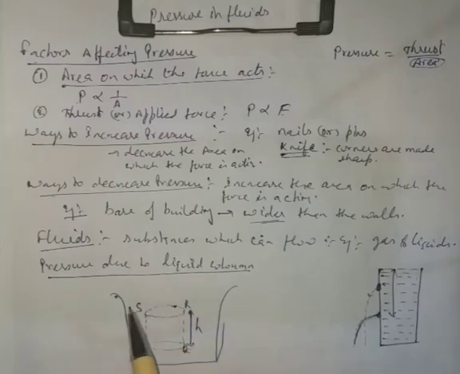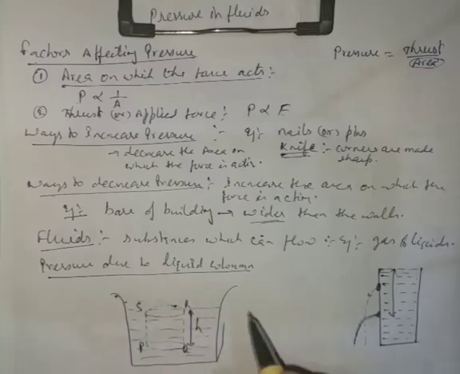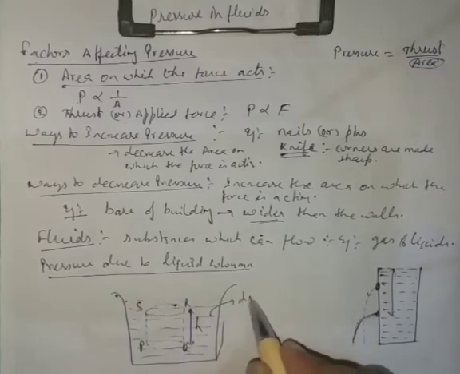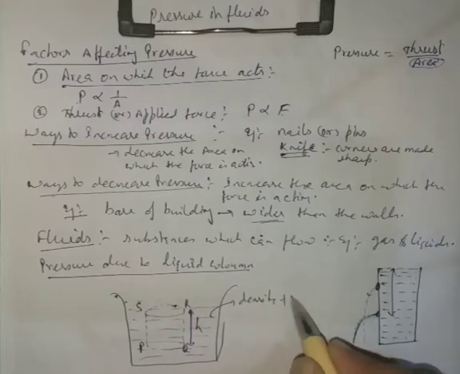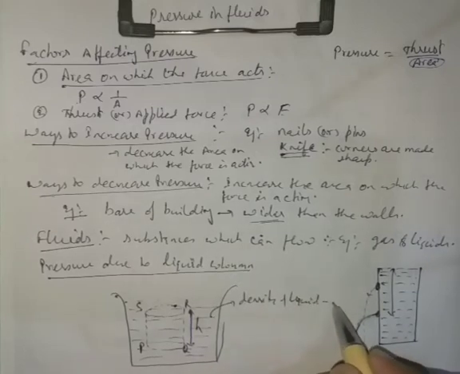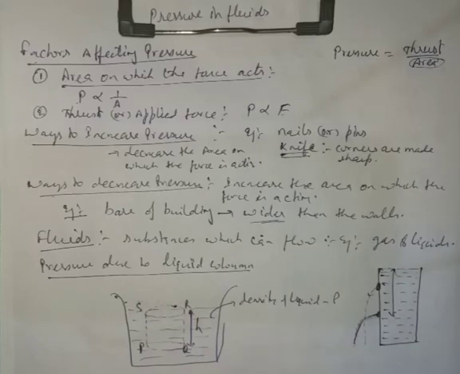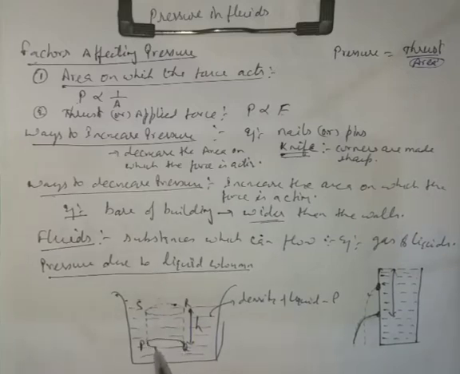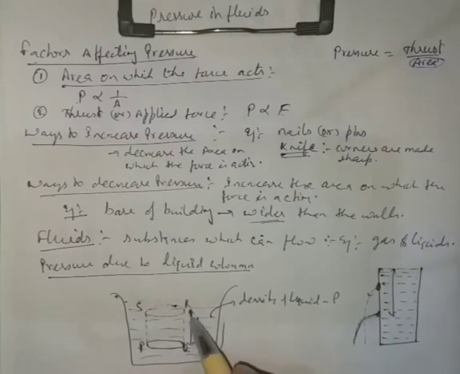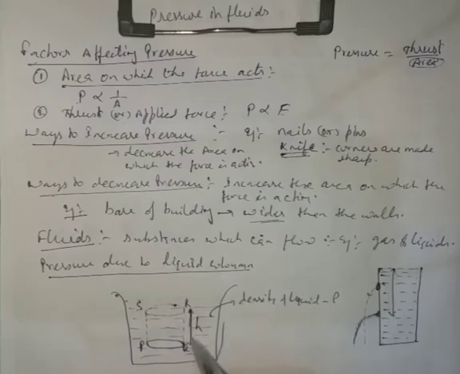Let us now say that this container is filled with a liquid having density rho. So the density of liquid is rho. Now consider this area PQ, that is at a depth of h from the surface of the liquid.